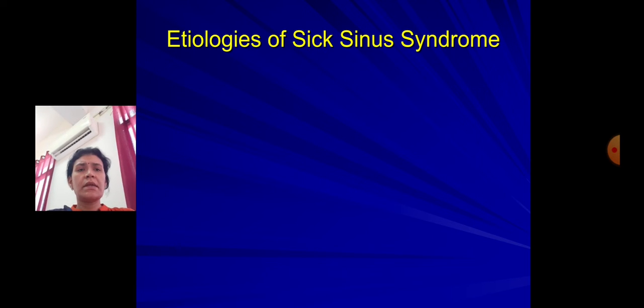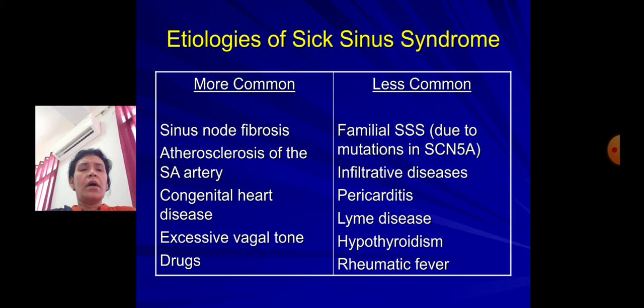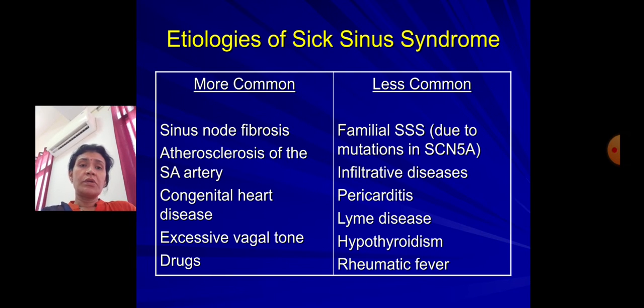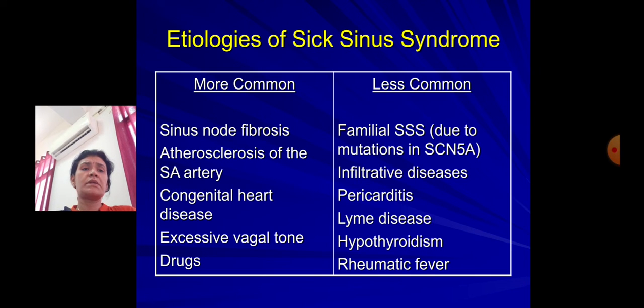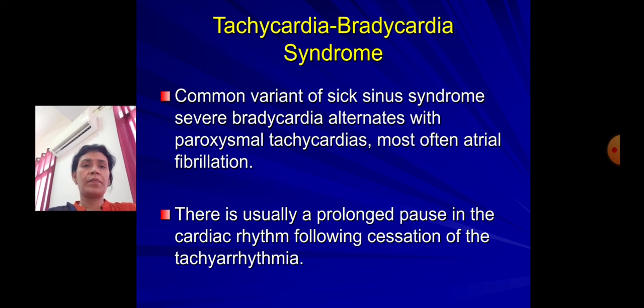Etiologies of sick sinus syndrome. There are many causes of sick sinus syndrome. The commoner causes are sinus node fibrosis or atherosclerosis of the sinoatrial node artery, congenital heart diseases, or there can be excessive vagal tone, and a few drugs. Less commonly, familial sick sinus syndrome can be seen because of infiltrative diseases. There can be sick sinus syndrome with pericarditis, Lyme disease, hypothyroidism, rheumatic fever. They can also sometimes present with sick sinus syndrome.